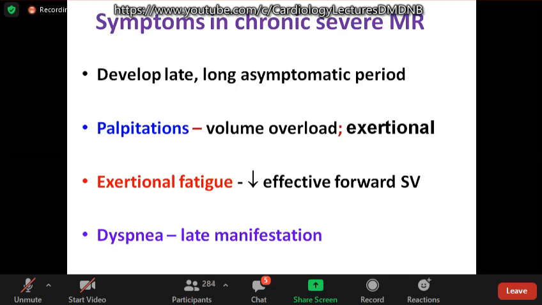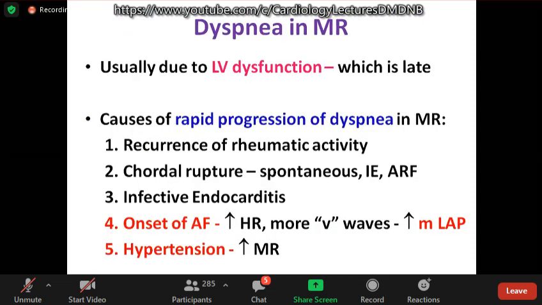Exertional fatigue due to decrease in effective forward stroke volume is an important symptom. Dyspnea occurs in the late period of MR. Usually the dyspnea occurs late due to LV dysfunction. Even with significant LV dysfunction, they may not have dyspnea.